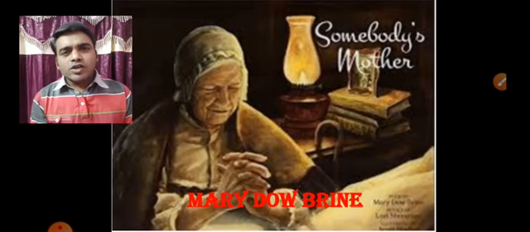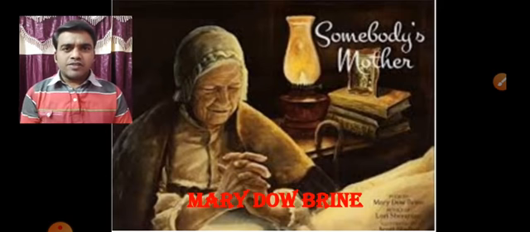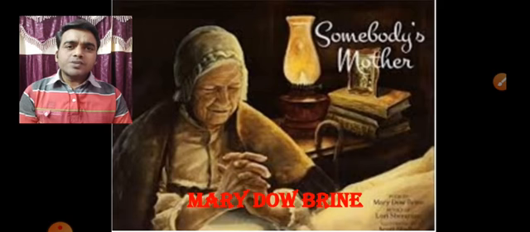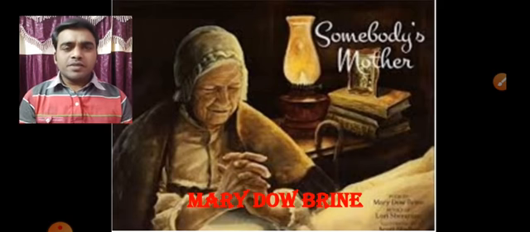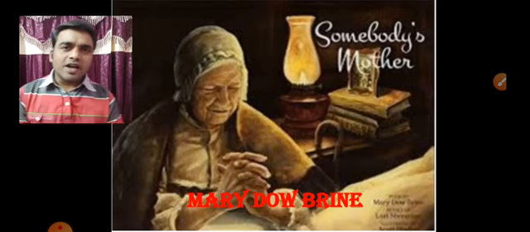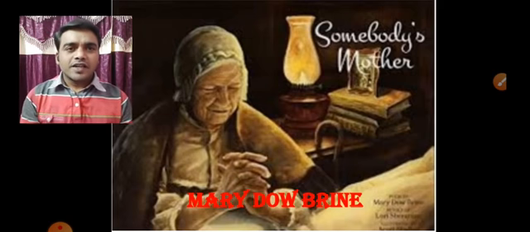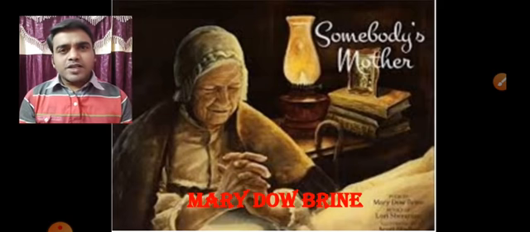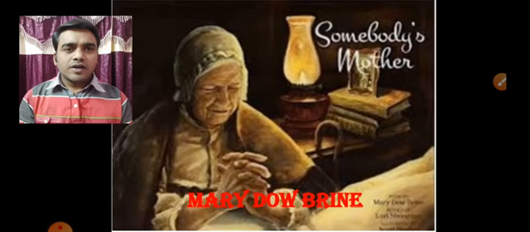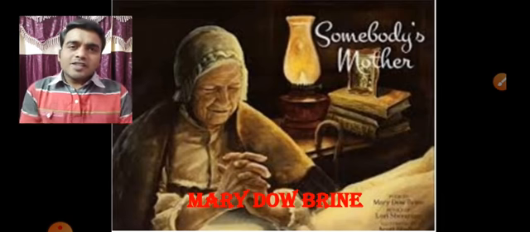Let us first understand the title of the poem, children. Somebody's Mother. We know mother. Mother in the sense, namma Thai. Got it, children? Then what is somebody's mother? Have you heard the word somebody's mother? It's very simple, children.